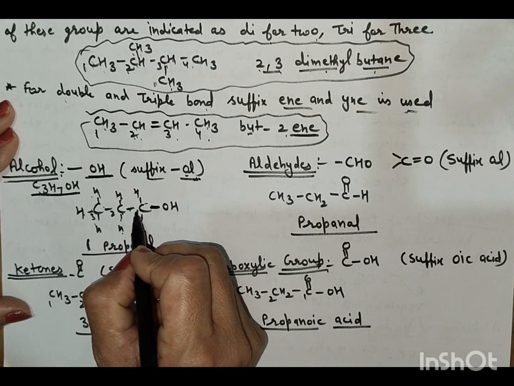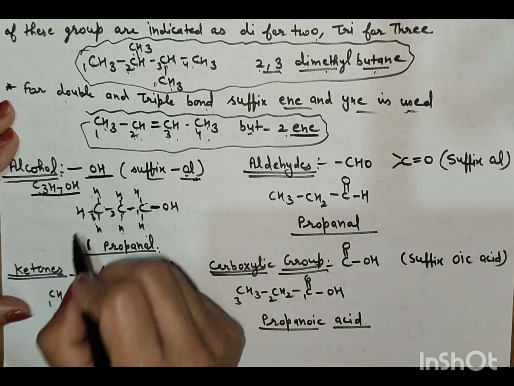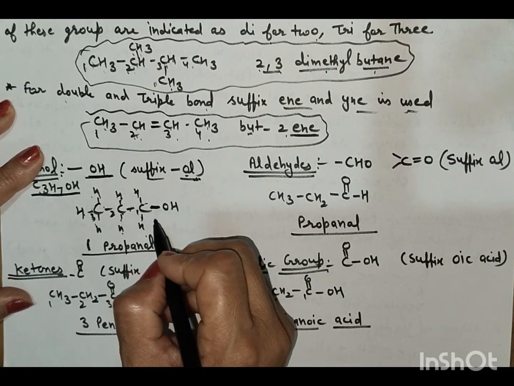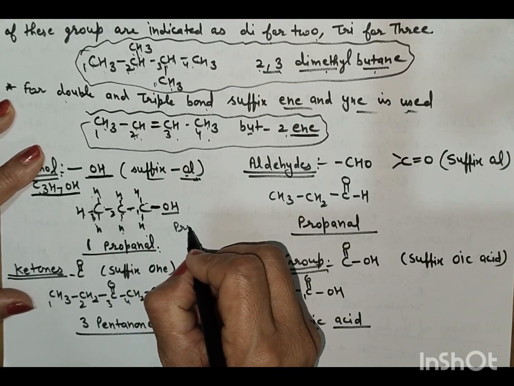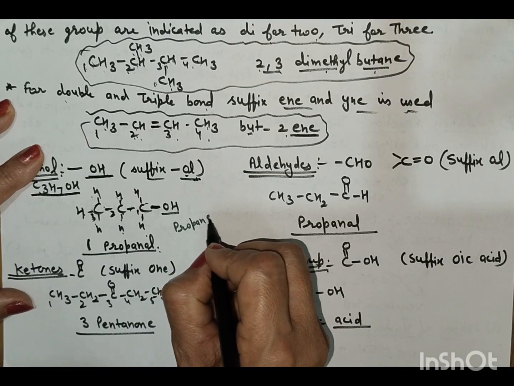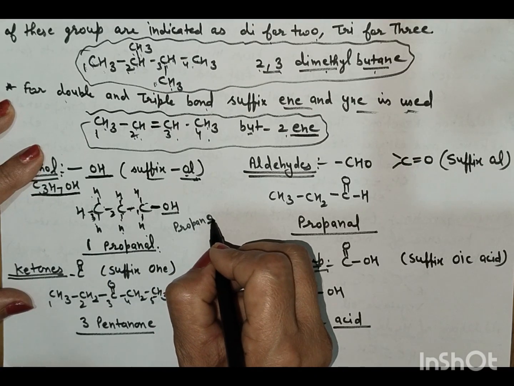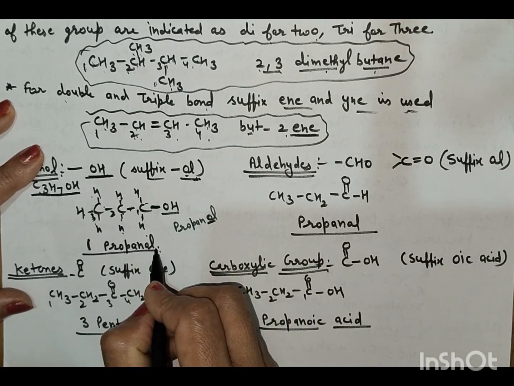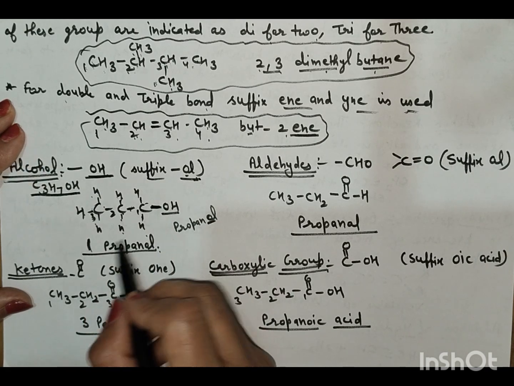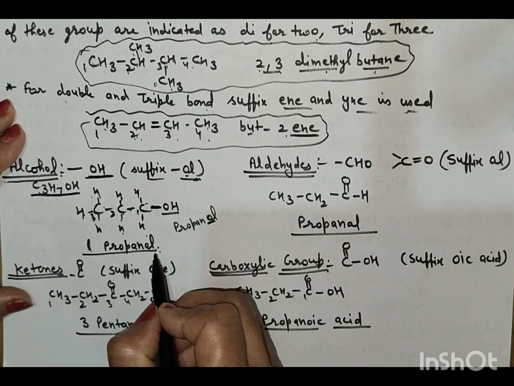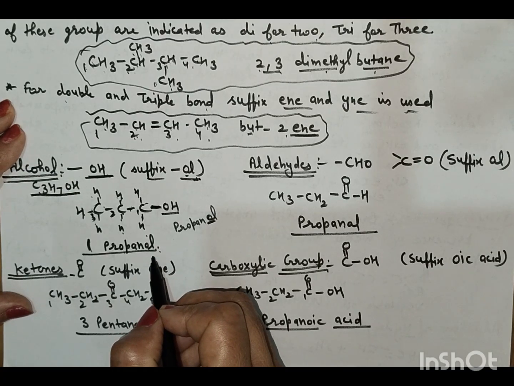Now write down the name. 1, 2, 3. This is the longest chain. At the first position is the OH group, and if we write propane, this E is replaced by OL, propanol. At position 1 the functional group is there, so 1-propanol or propanol-1.